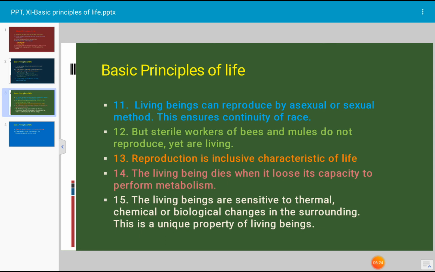Any living being responds to thermal, chemical and biological changes in the surroundings. If a thing is living, it is sensitive to thermal, chemical and biological changes in the surroundings. This is the unique property of living beings.